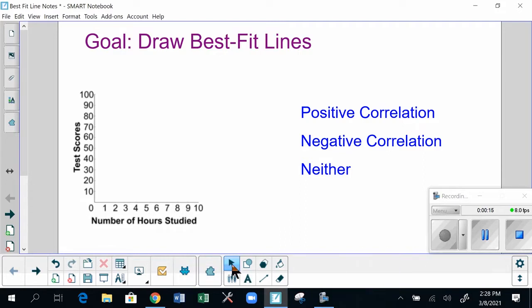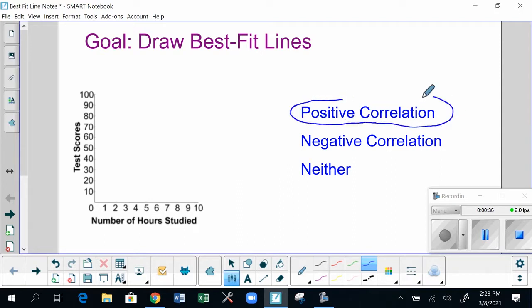So here along the x-axis, I have the number of hours that a group of students have studied. It ranges anywhere from 0 hours of studying to 10 hours of studying. And then on the y-axis, we have the scores that those students got on their test. Now, what kind of a correlation do you think there's going to be between these two variables? And I hope you say that you believe there's going to be a positive correlation. Let's look at the data.